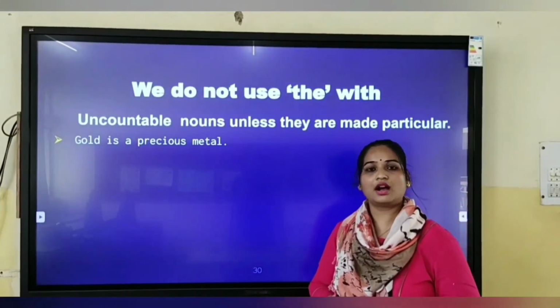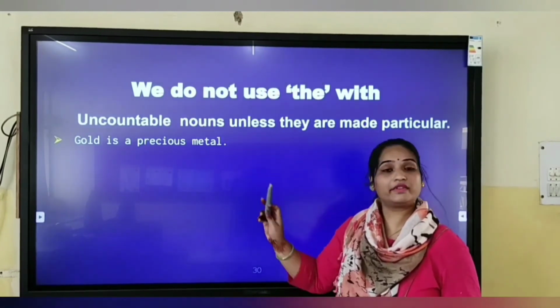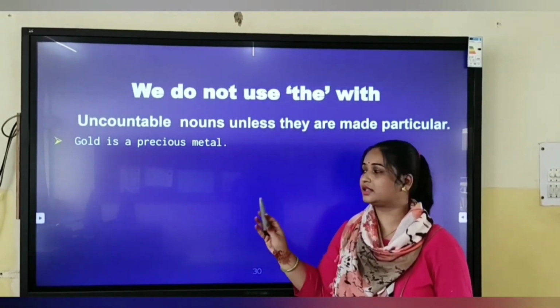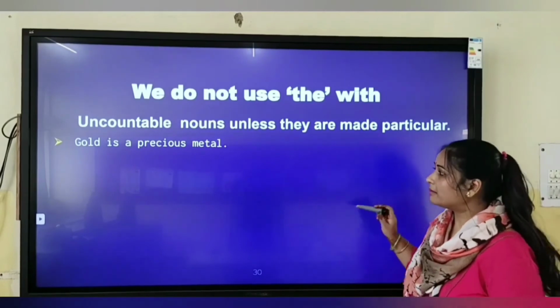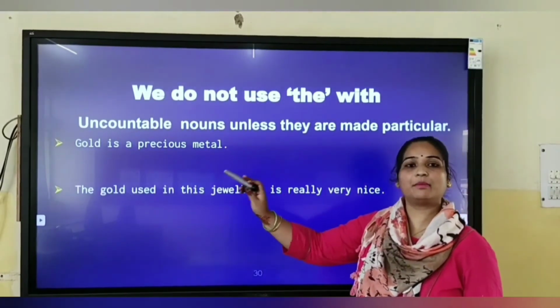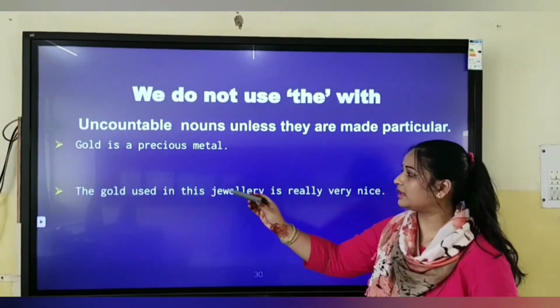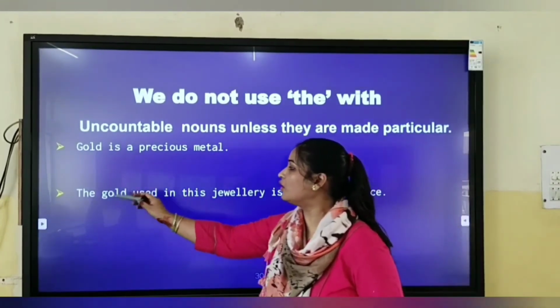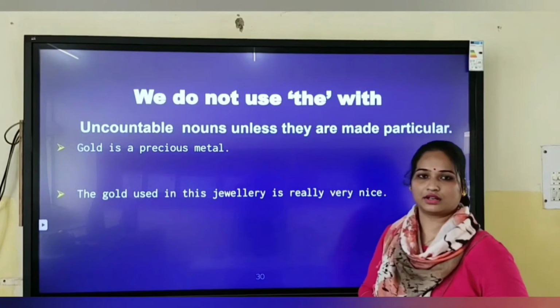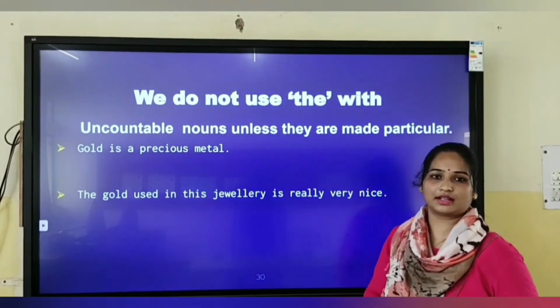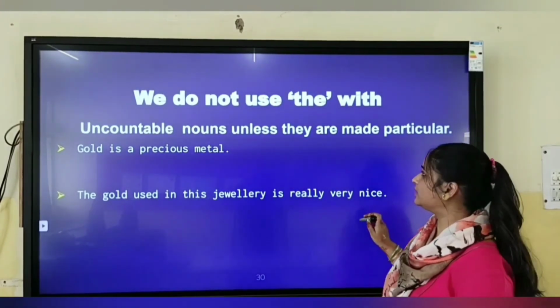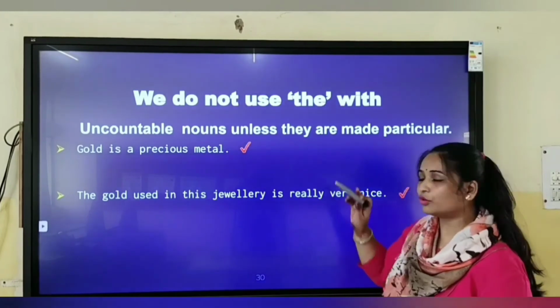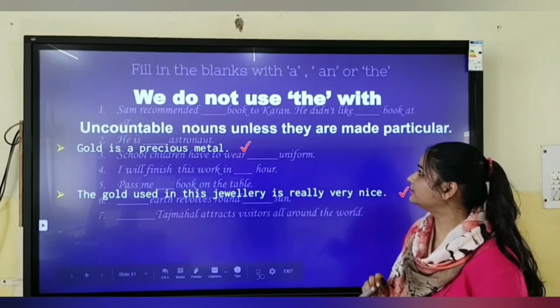Gold is also an uncountable noun, so we will not place any article before this. But when gold is made a particular noun, then we'll place the. Like the gold used in this jewelry is really very nice. Here gold is used as a particular noun, then we'll place article the. You have to keep this in mind. So both the sentences are correct.